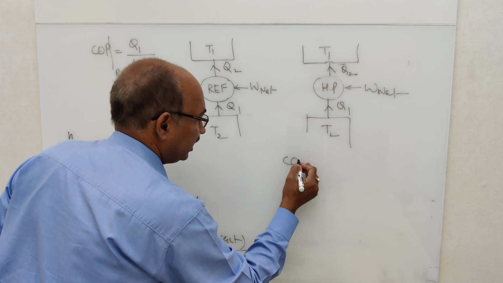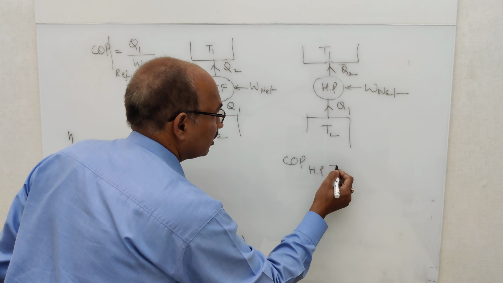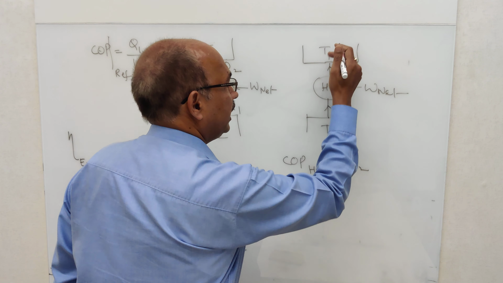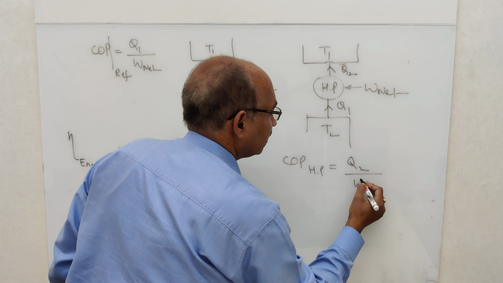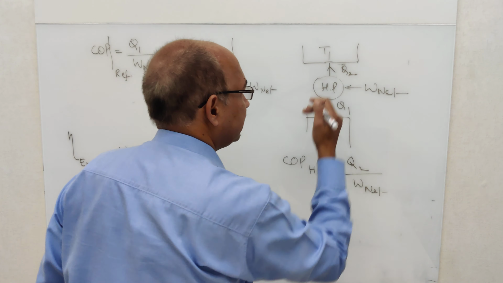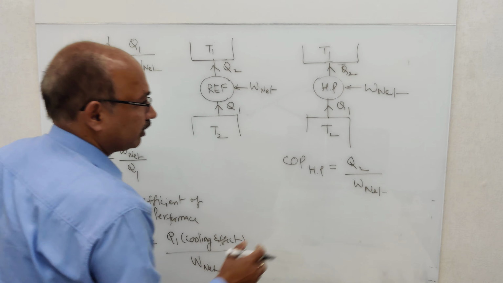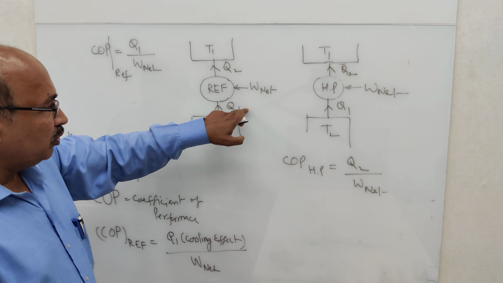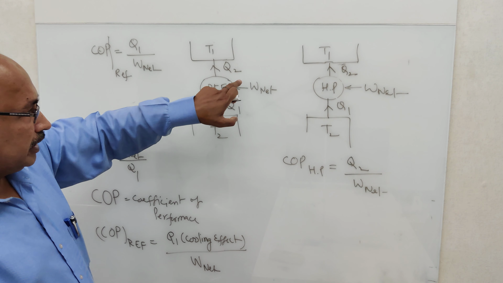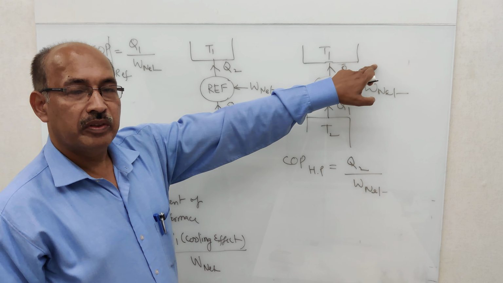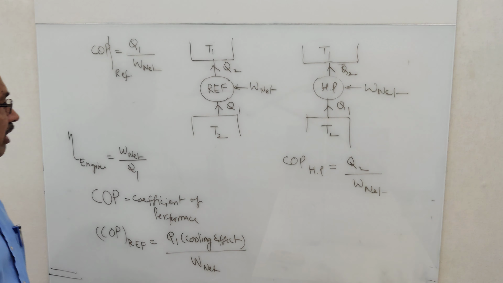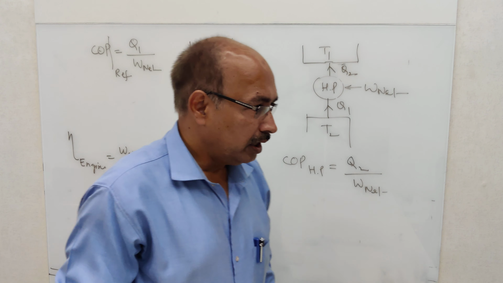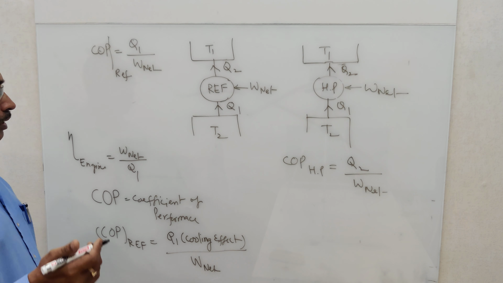So COP in the heat pump mode is heat supplied to the high temperature reservoir by the W net. Both are working under the same temperature limits. So amount Q1 here and here, they will be same in magnitude, and here also it will be same in the magnitude, because both are reversible machines. Reversible we know is the one which gives highest possible efficiency or highest possible COP.